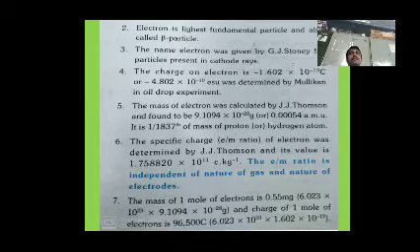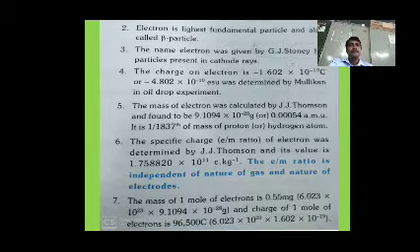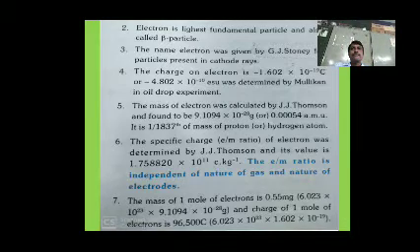The mass of 1 mole of electrons is 0.55 milligrams, and the charge of 1 mole of electrons is 96,500 coulombs.